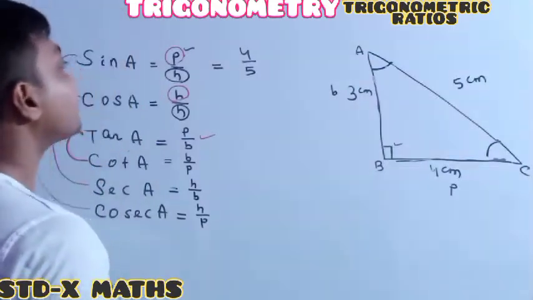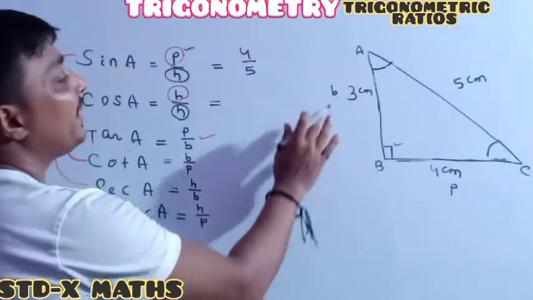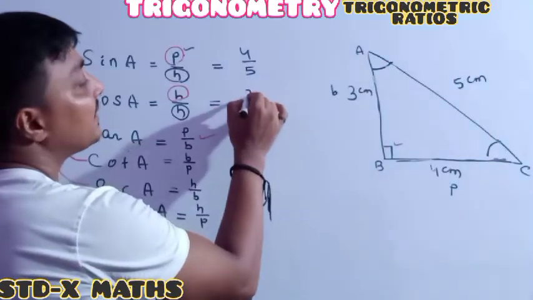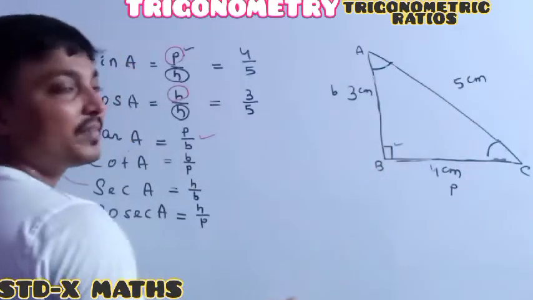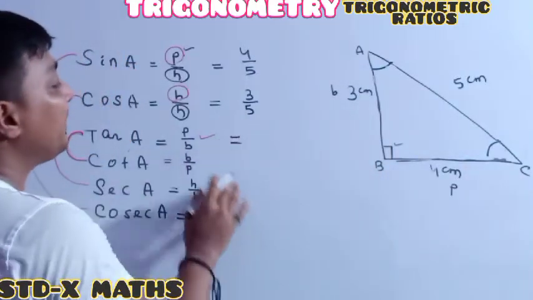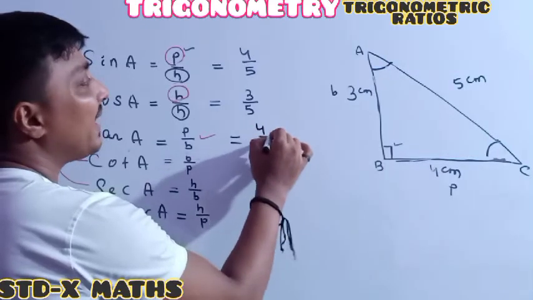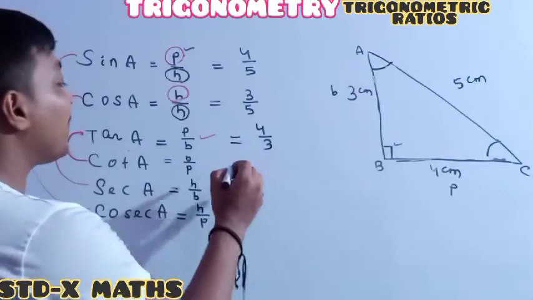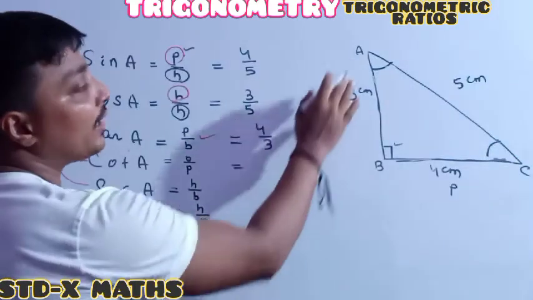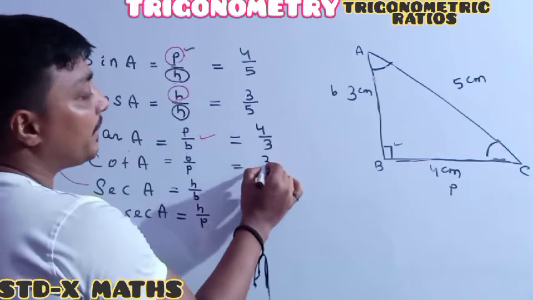Okay, sir. Then cos A is B by H. B by H means 3 divided by 5. Then tan means P divided by B. So here P is 4 divided by 3. Ready? Another one is cot. Cot A is equal to the reciprocal of this one. It means B divided by P.